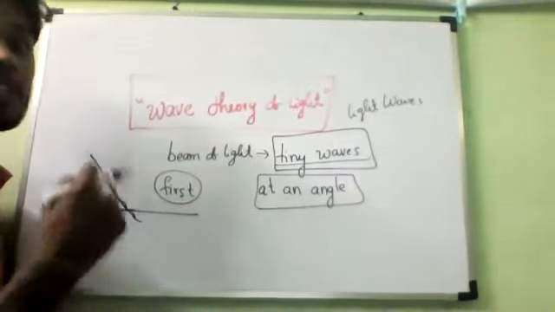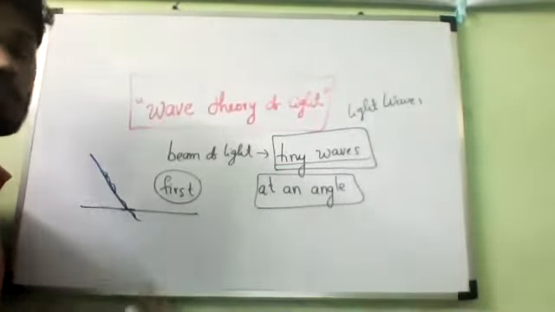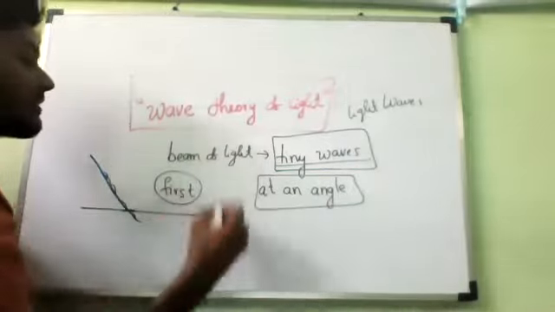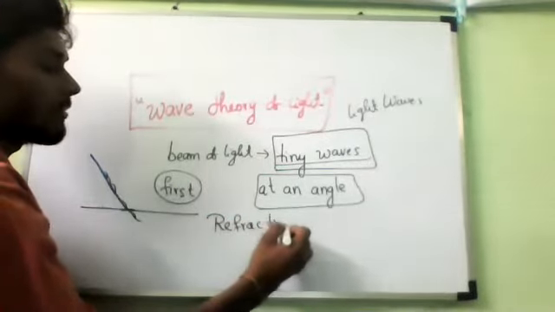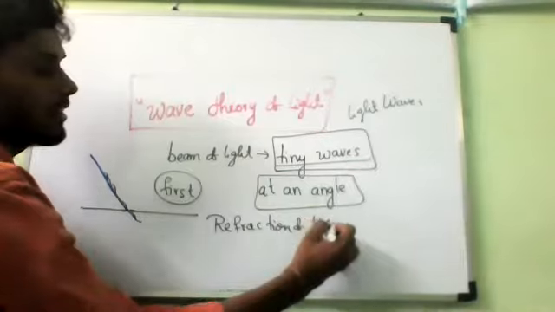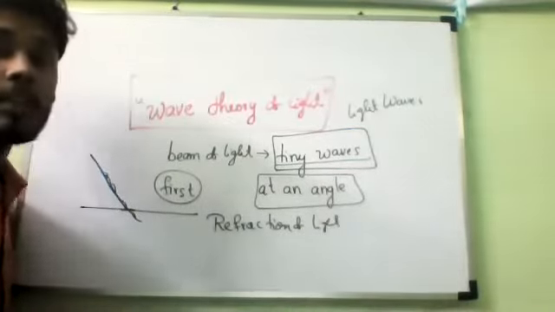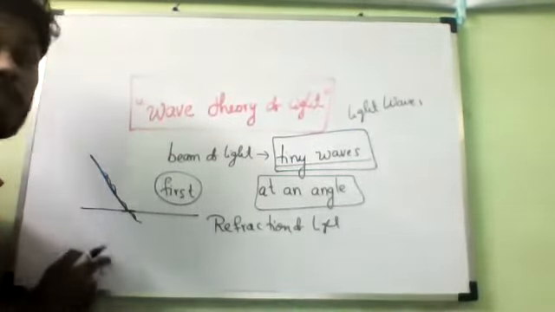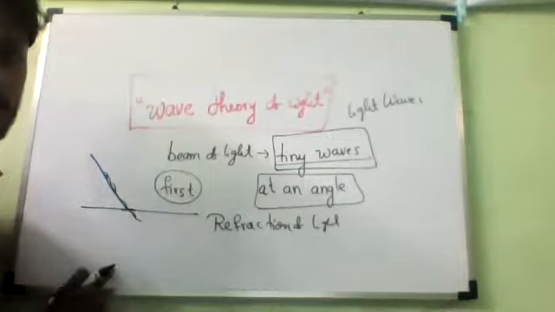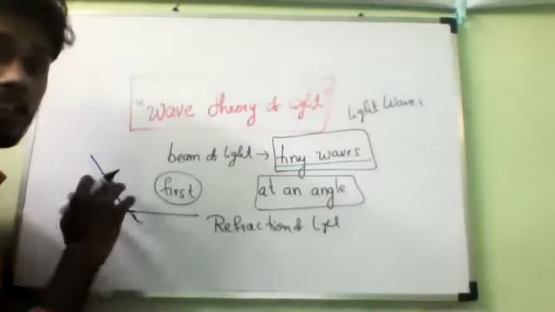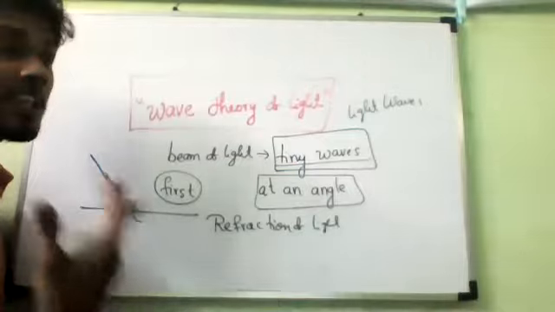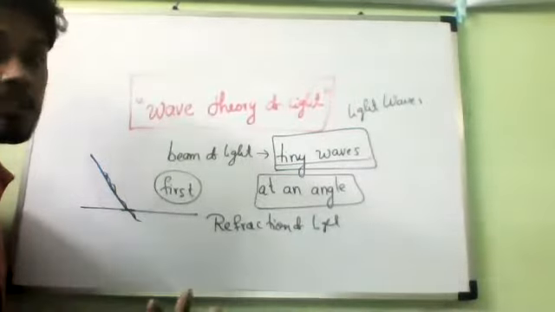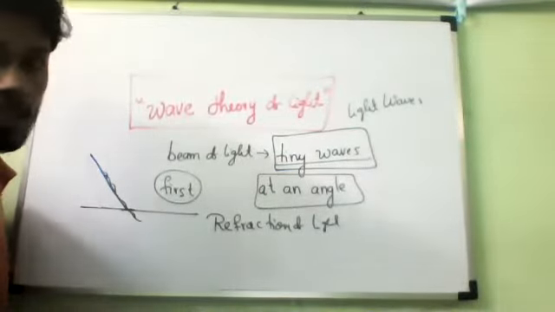This change in direction of light is what we call refraction of light, or bending of light. I am not saying that the speed will decrease here or increase here. Whatever light waves enter the medium at the boundary first, their speed will change, whether it increases or decreases.